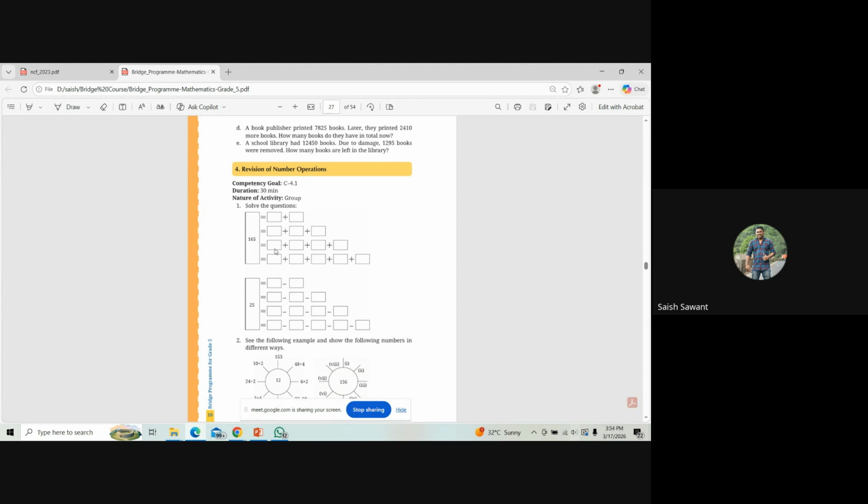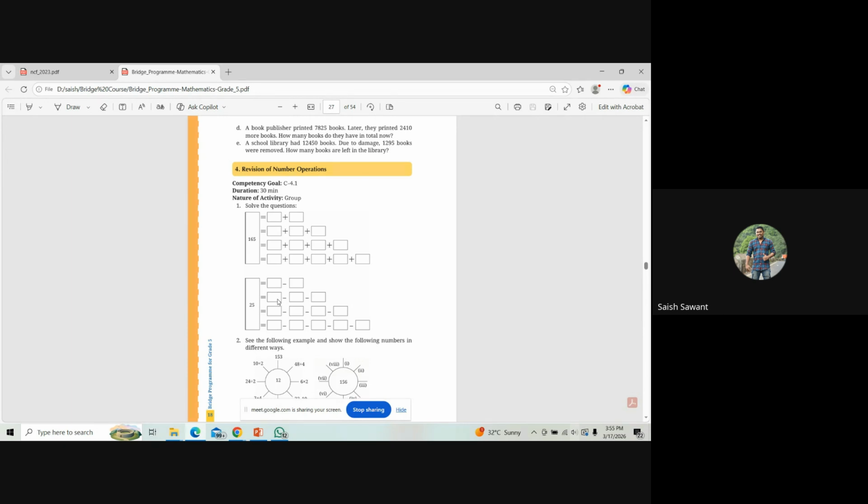Okay, so this is a very easy activity which you can take in your class. Then number 25. Now here the operation is subtraction. So here you have to be very careful, and students also have to be very careful. The easier answer over here would be 30 minus 5, which will give me 25.